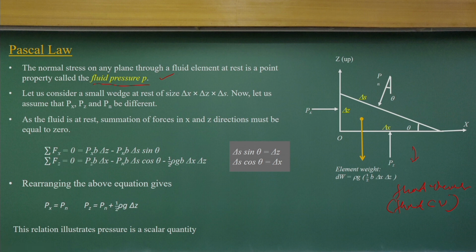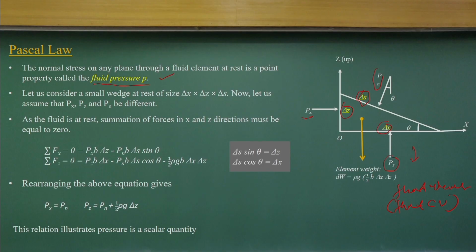I am representing it as a 2-dimensional figure, and I am defining the pressure Px acting on this surface, Pz acting on this surface, and Pn as the normal pressure component acting on this inclined surface, with sides delta x, delta z and delta x. When the fluid is at rest, the sum of the forces acting on this control volume should equal 0.